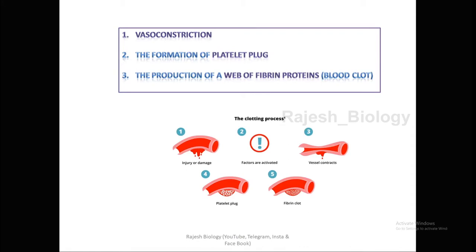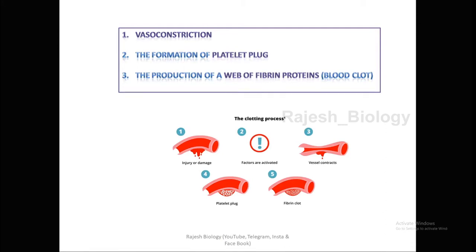First one, vasoconstriction. Vasoconstriction is led by smooth muscles which are present in the walls of the blood vessels. The muscles constrict with the stimulation of vasoconstrictors. You already know about the vasoconstrictors, that is serotonin and bradykinin.